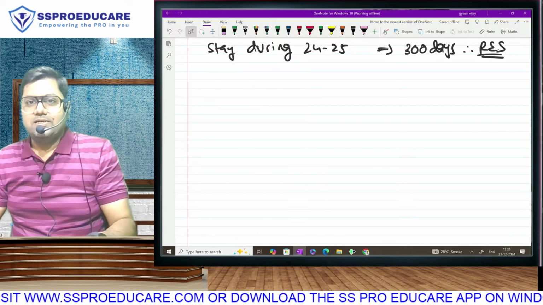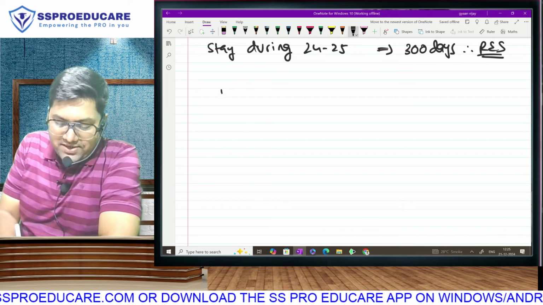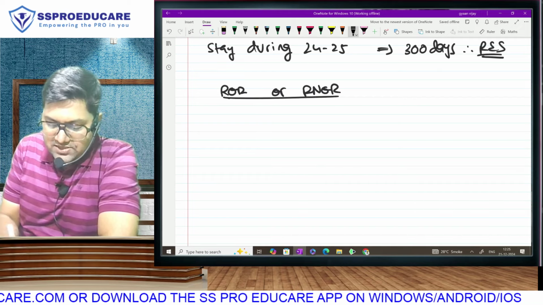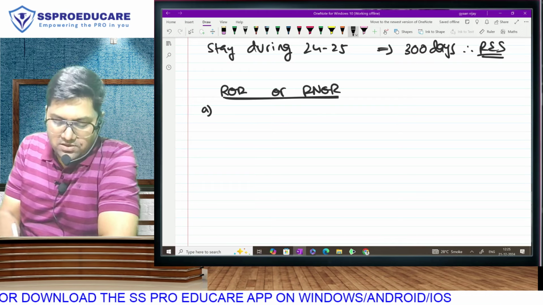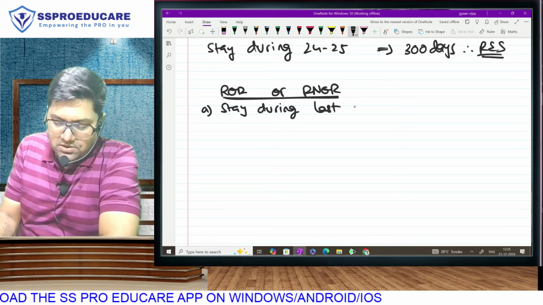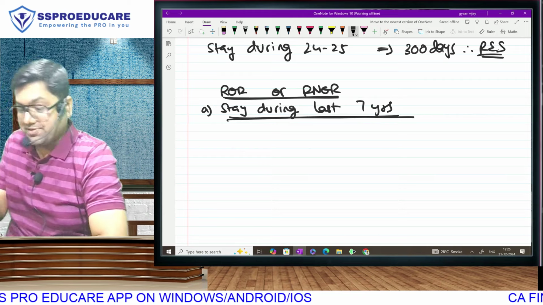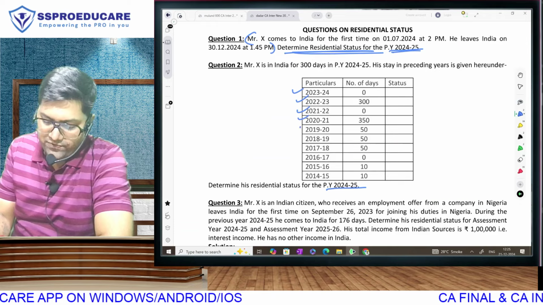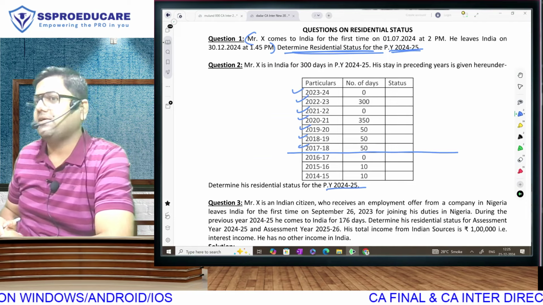Now that the assessee is resident, what do we have to check? Step number 2, we will decide whether the assessee is ROR or NOR, and we are doing this only because the assessee is a resident. Here we will have to check 2 things. 1. Stay during last 7 years. The question has given us 10 years of data because ROR or NOR requires 10 years of data. But for this condition, we will require only 7 years. So 1, 2, 3, 4, 5, 6, 7. Only this much. What is the total stay in the last 7 years?